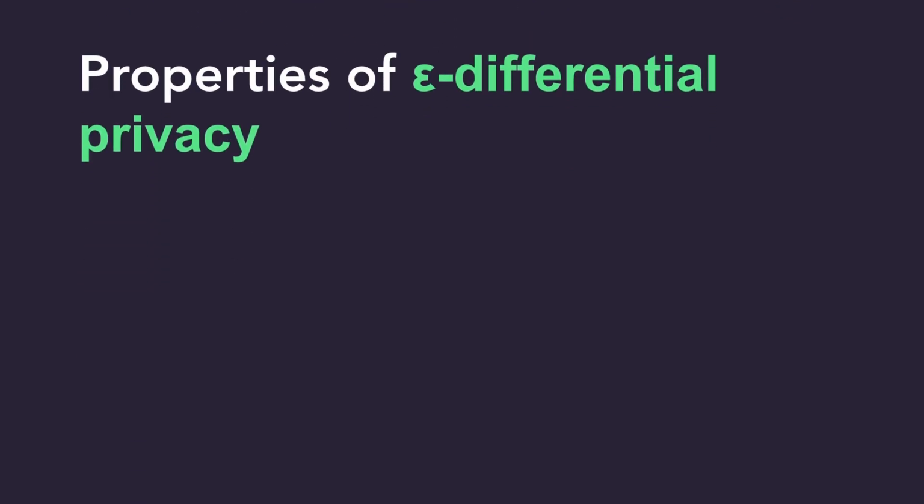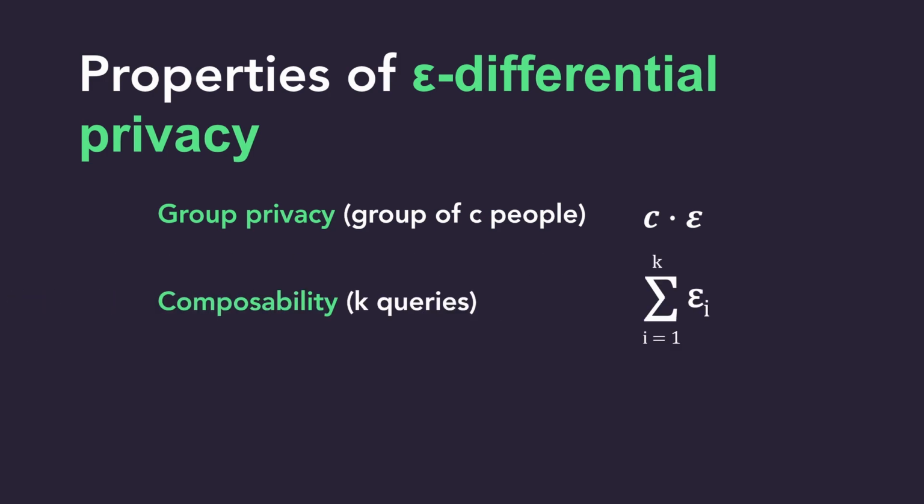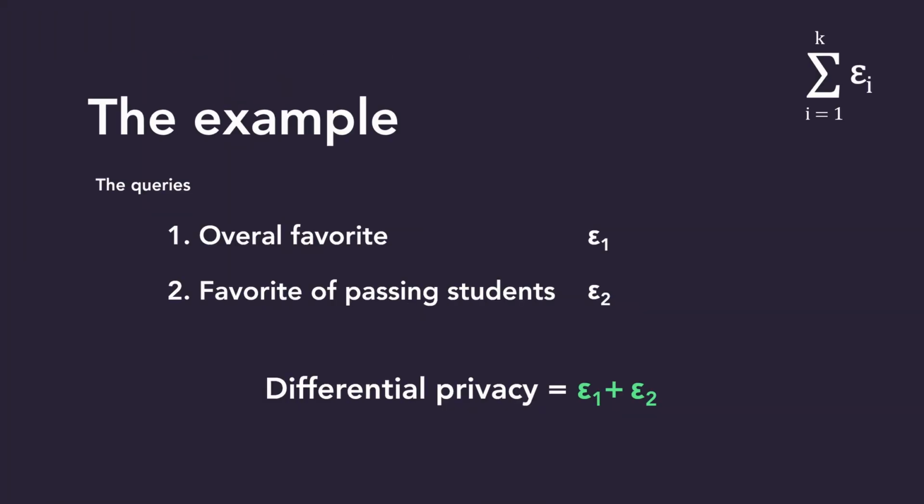Epsilon differential privacy also has some nice properties. The epsilon value of a group of C people is C times epsilon. Moreover, doing K queries would mean that you would have to take the sum of the epsilon of each of these queries. Lastly, if your data is obtained in a differentially private way, any post-processing done on this data is still differentially private, as long as you never return to the original data. Coming back to our example, the differential privacy would be the sum of the two queries we made. We now have a metric to measure a potential privacy leakage.